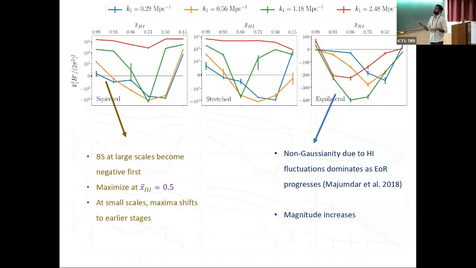That means these fluctuations at higher k values are still dominated by matter fluctuations. At small scales the maximum shifts, so this basically becomes maximized for small k value when the neutral fraction is 0.5, when half of the universe is reionized and half is not reionized. Okay, I will skip over it.